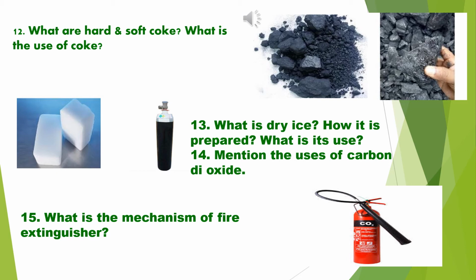Next question, what is dry ice? Question number 13. How is it prepared? What is its use? Carbon dioxide can be transformed to liquid under pressure, keeping it below 31 degrees Celsius. When this liquid is kept open in air under normal pressure and temperature, it vaporizes quickly. During vaporization, it takes the necessary latent heat from the rest portion. By losing heat, the liquid carbon dioxide is transformed to solid.